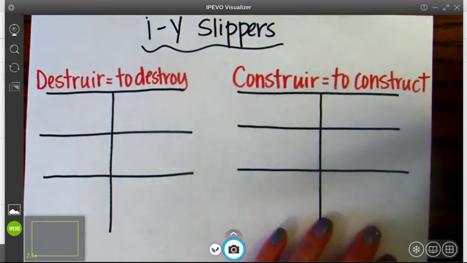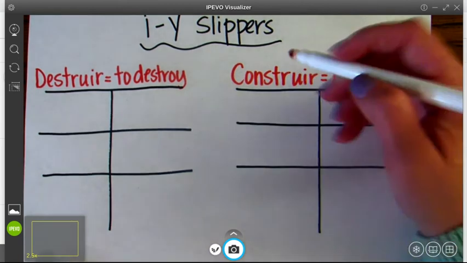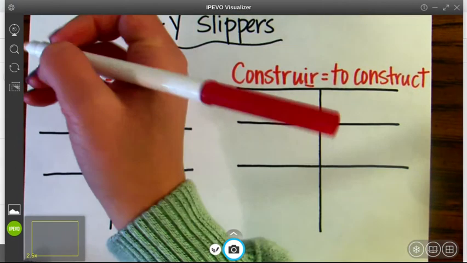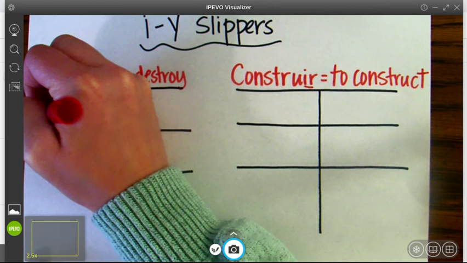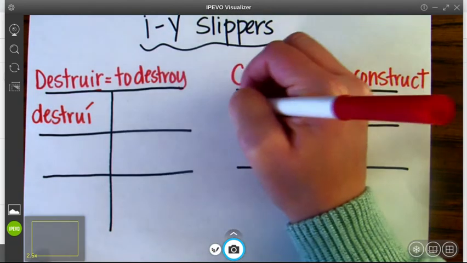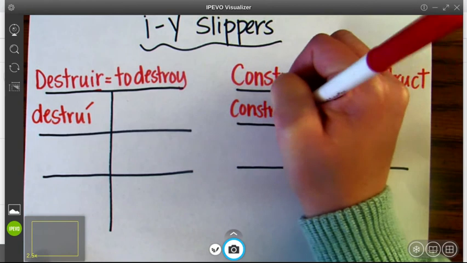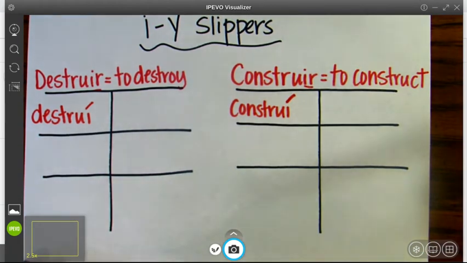All right. So one thing that we do know about slippers is that they only change in the third person, right? Their stems only change in the third person. Every other person is conjugated just as the same as it is in the regular preterite for these types of verbs. So they're both IR verbs, which means our yo form is going to be an I ending. Destruí with an accent, and then we have construí con acento, no, with an accent mark. Now we can fill in the rest of our verb charts.